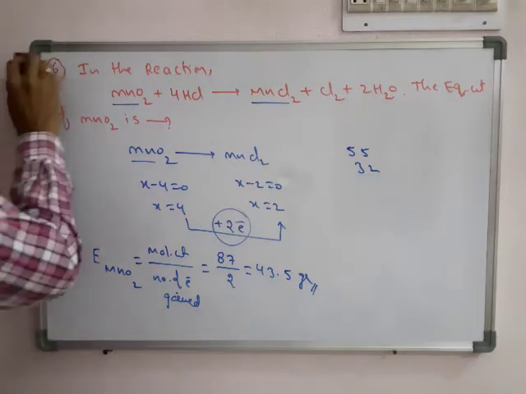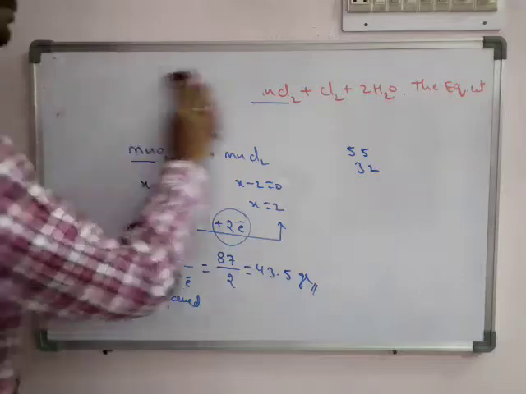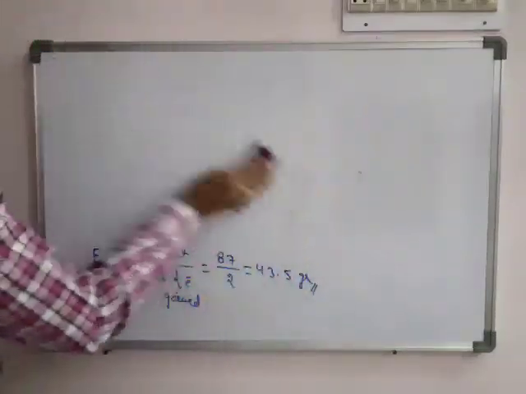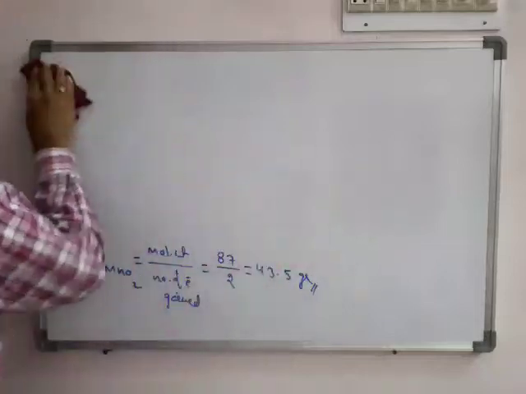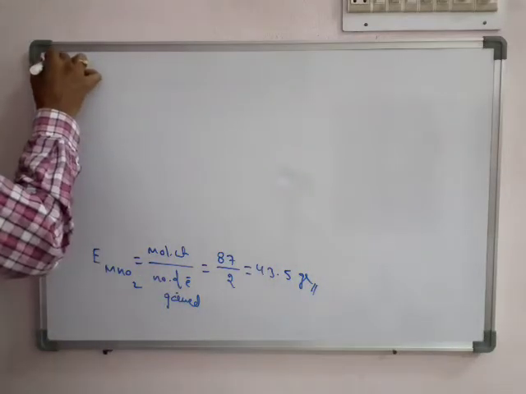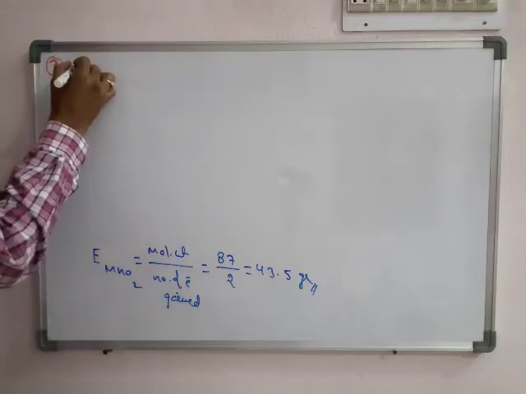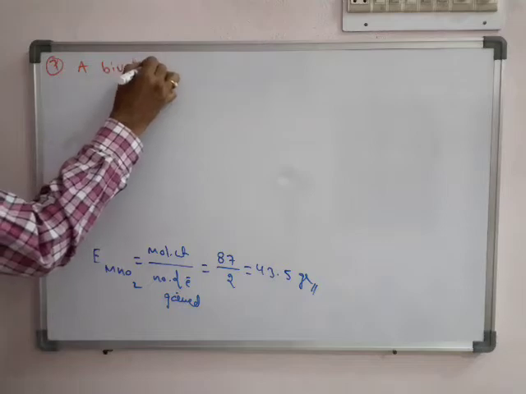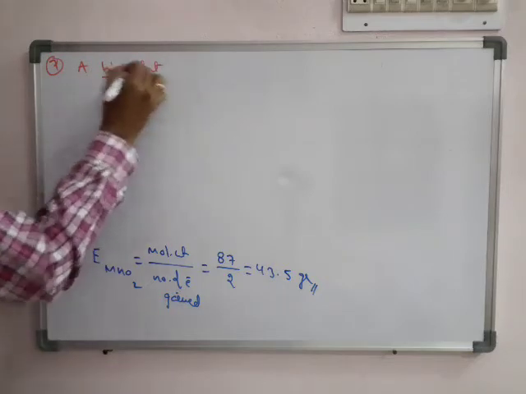Okay, we see one more problem. A bivalent metal, it is the seventh one. Here it is given about the valency.